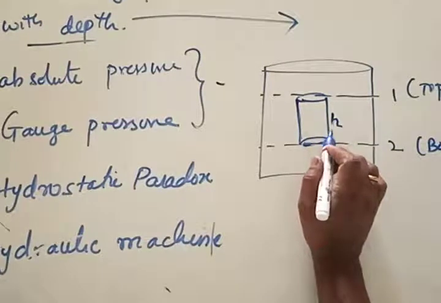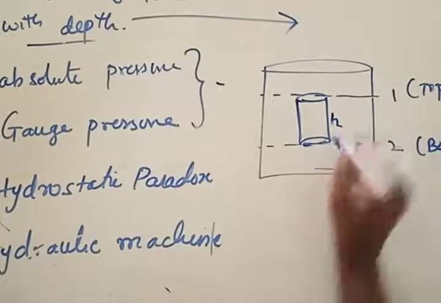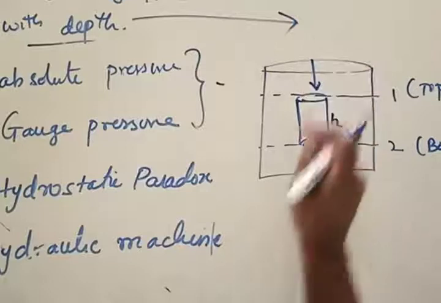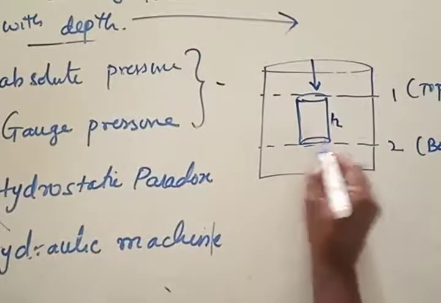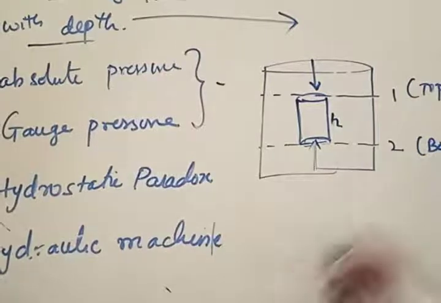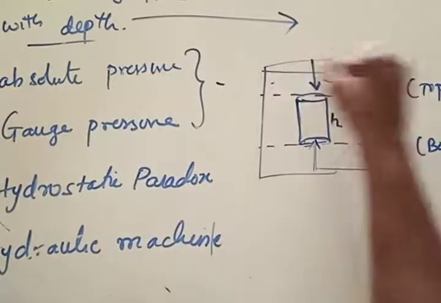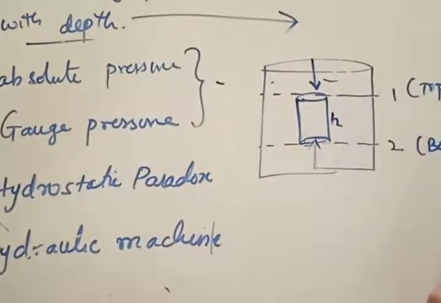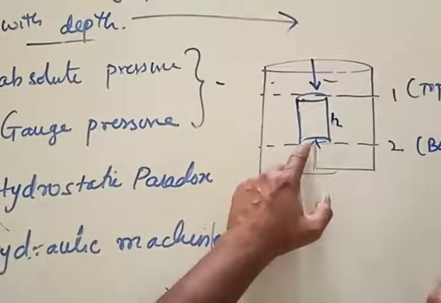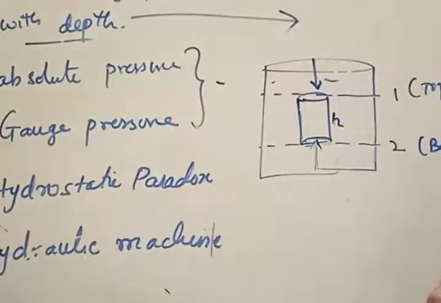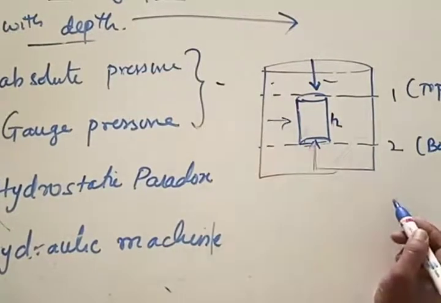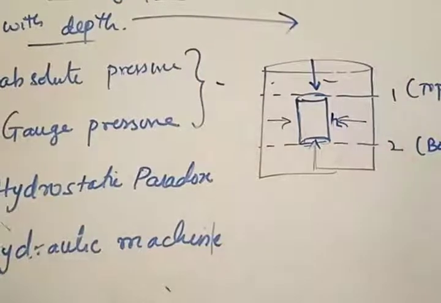A cylindrical shaped object is assumed. How many forces are acting on that? Forces acting on that are vertical forces. On the top surface, a downward force is exerted. On the bottom surface, it is acted upon by an upward force. Yes or no? Pressure will be exerted. This is fluid pressure everywhere, as the entire jar is filled with fluid. On the top surface, force would be exerted in the downward direction. On the bottom surface, force would be exerted in the upward direction. And there is a horizontal force in this direction and a horizontal force in this direction.